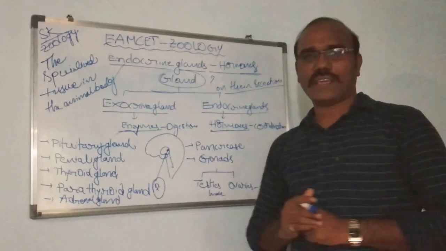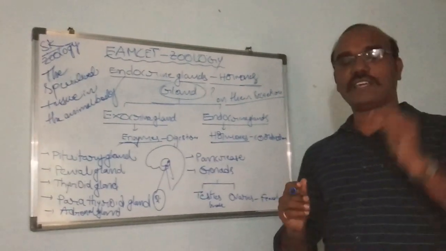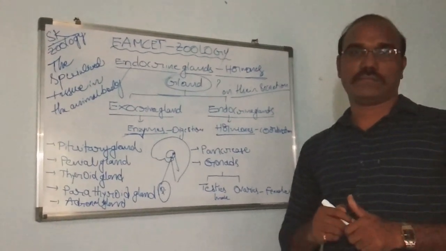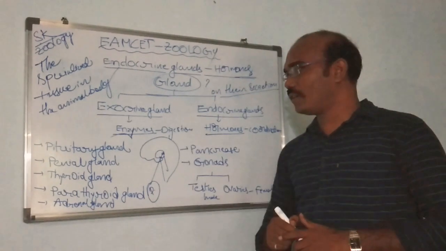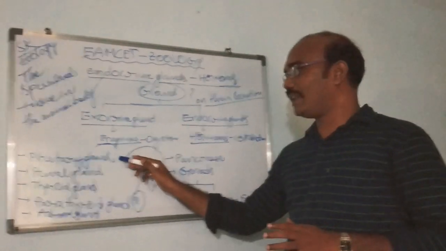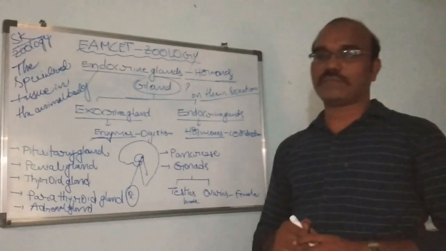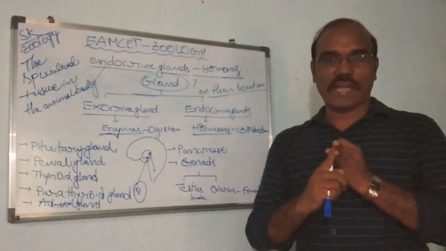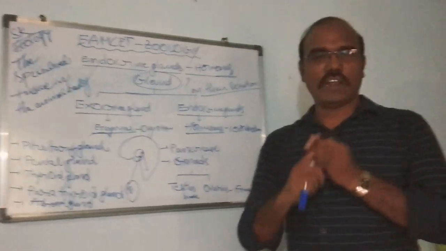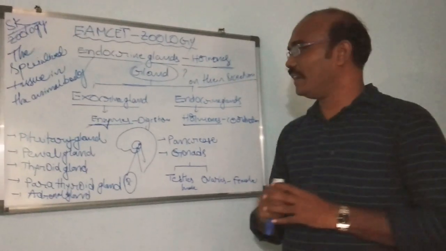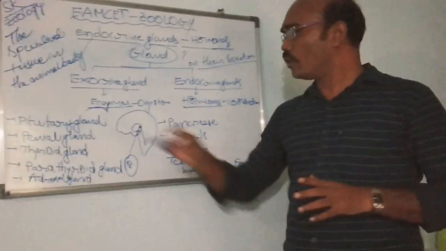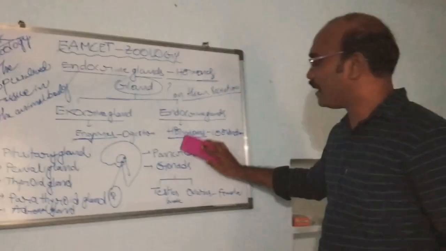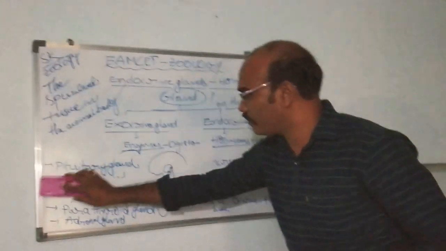Based on their structure and location, the pituitary gland has three different kinds of lobes: the anterior lobe, middle lobe and posterior lobe. The middle lobe is also called the intermediate lobe. First, the anterior lobe.